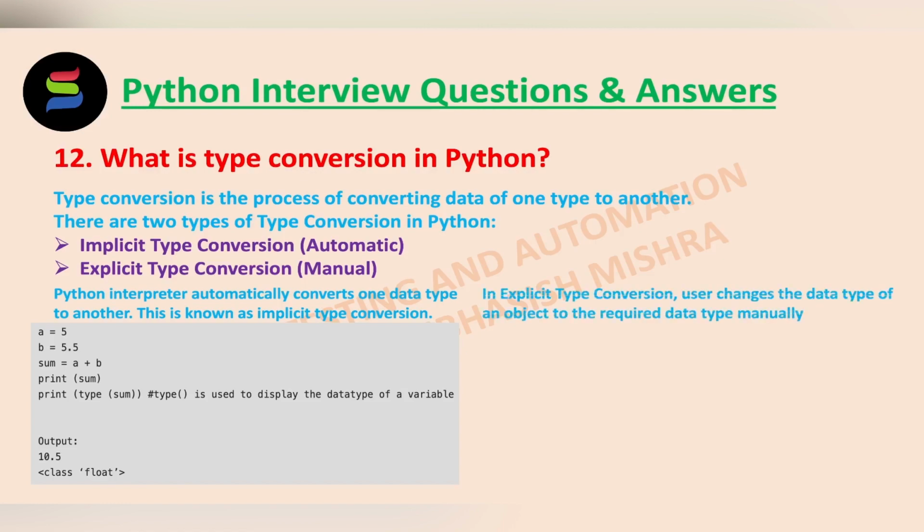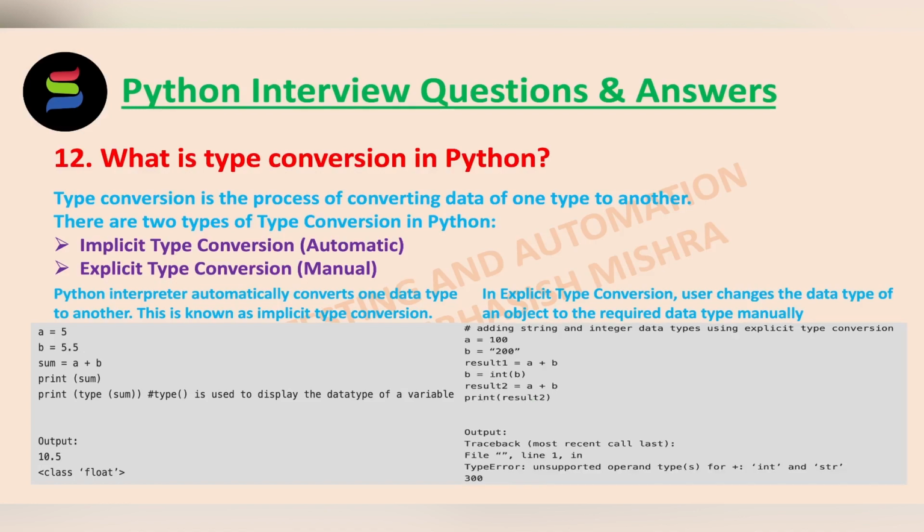In explicit type conversion, the user changes the data type of an object to the required data type manually. Built-in functions like int, float, string are used to perform explicit type conversion. So, explicit type conversion is also called typecasting because the user casts or changes the data type of the objects. With explicit type conversion, there is a risk of data loss as the user is forcing an expression to be changed into some specific data type. We will see it with an example.